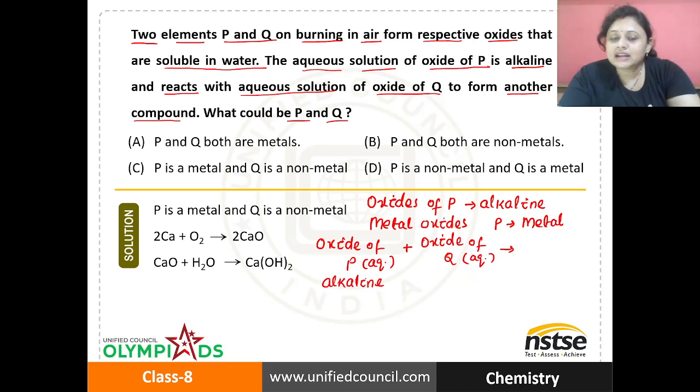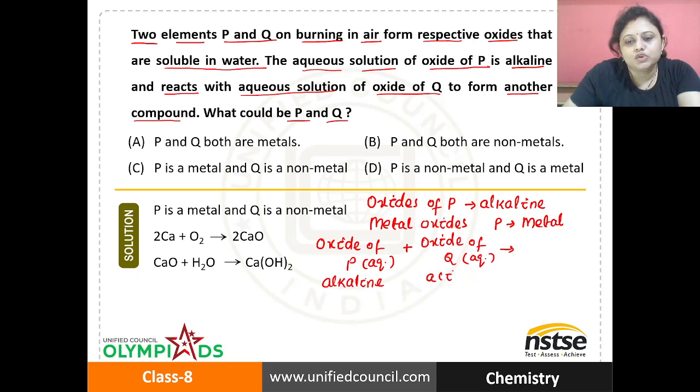An alkaline solution will react with an acidic solution. That means oxide of Q is acidic in nature. And you know the non-metal oxides are generally acidic in nature. So Q is a non-metal.